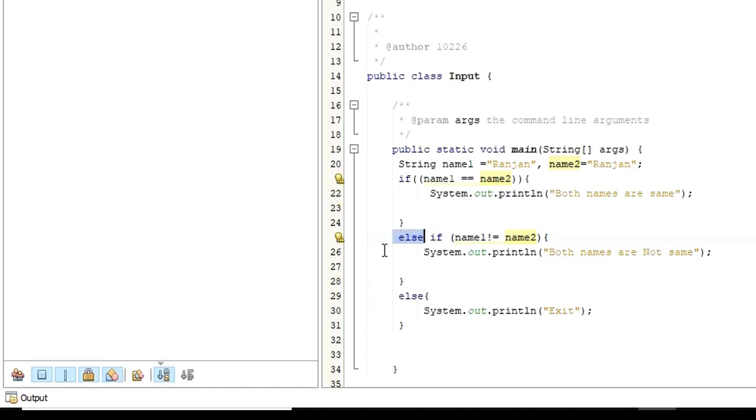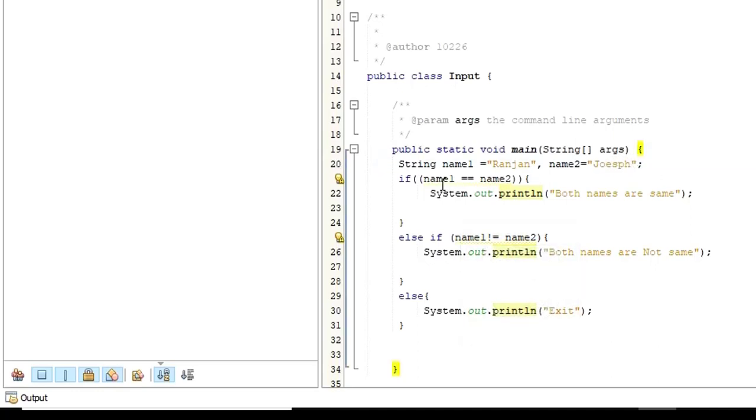Instead of going straight to the else, it is going to the else if now. Now even this else if has got conditions. It is going to check this condition. In case this condition is true, it is going to execute this part instead of just executing the else part. Are we together? Now let me show you this example. Ranjan, let me change this one to Joseph again.